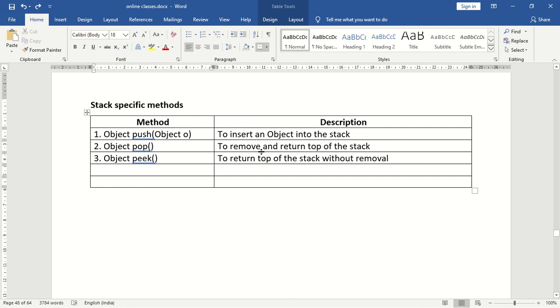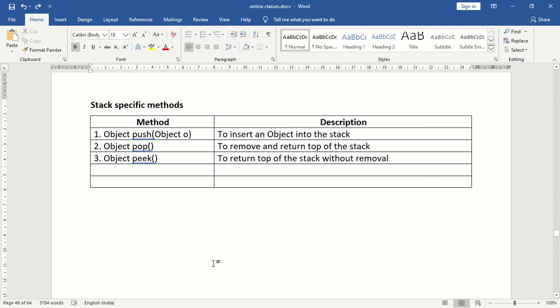Pop removes the element pointed by the top of the stack, whereas peek returns the top of the stack without removal. Okay. If I want to see what is there at the top of the stack, then I can make use of the peek method.